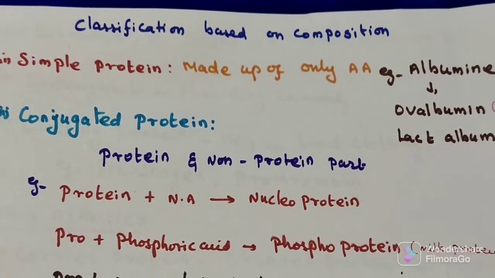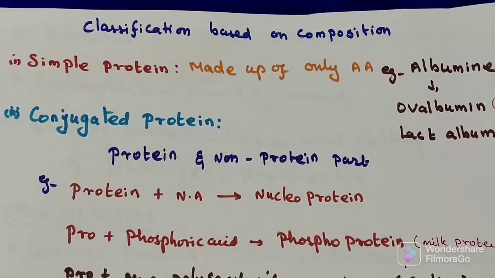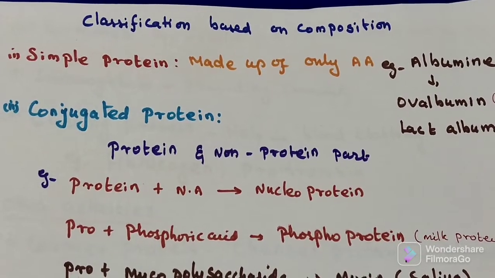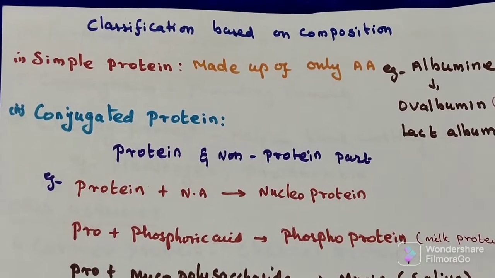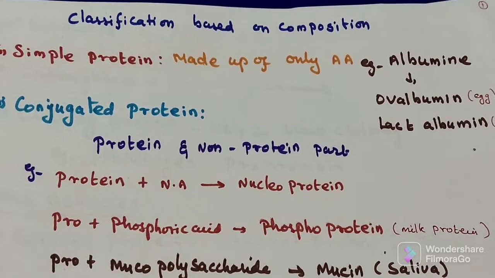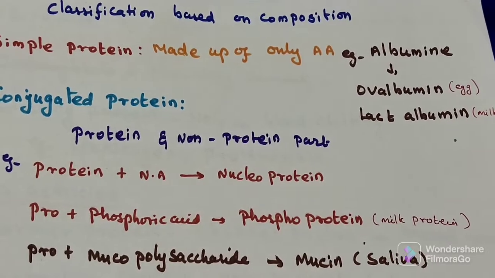Next category of classification is based on their composition. First one is simple protein. A protein that is made up of only amino acids is called a simple protein. An example of simple protein can be albumin.